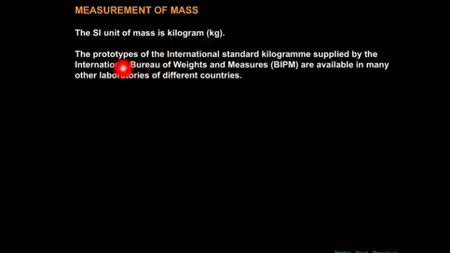The prototypes of the international standard kilogram supplied by the International Bureau of Weights and Measures are available in many other laboratories of different countries. So the SI unit of mass is the kilogram, denoted by the letters kg. See the next slide.